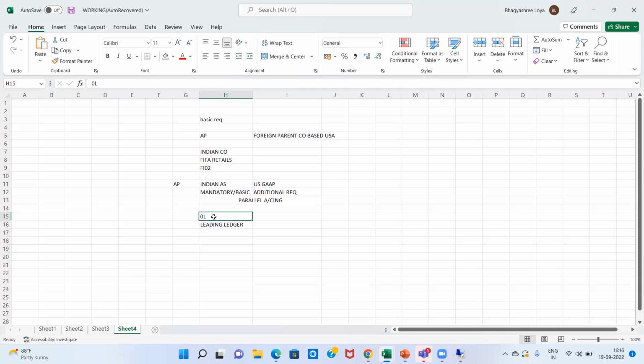We don't need to create this 0L. This is already in the system. It is a client level setting. But in order to keep the transactions or reporting in US GAAP, we need to create an additional ledger or non-leading ledger, and assign that non-leading ledger to the US GAAP accounting principle that we are going to follow. I'm not assigning any key here because this is not predefined or already assigned to a company. We need to assign it to our accounting principles or to the company.